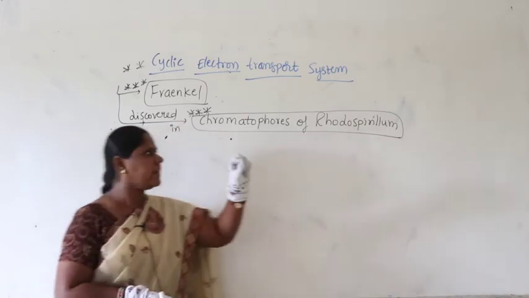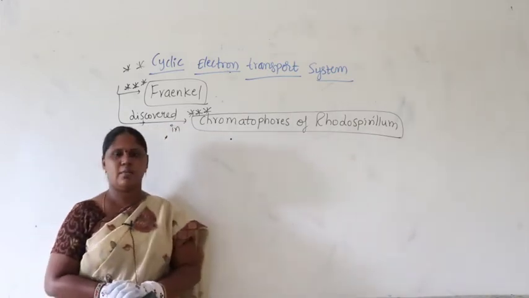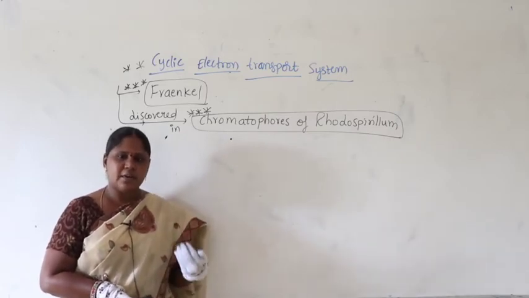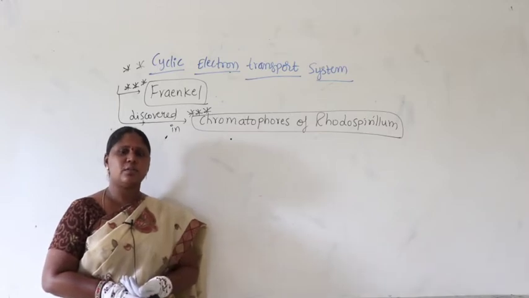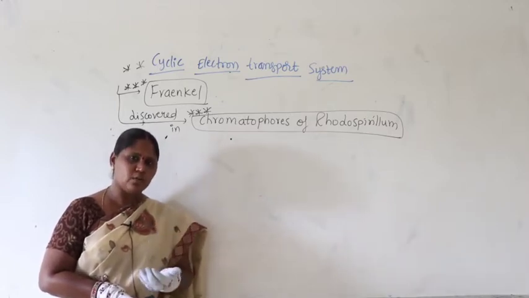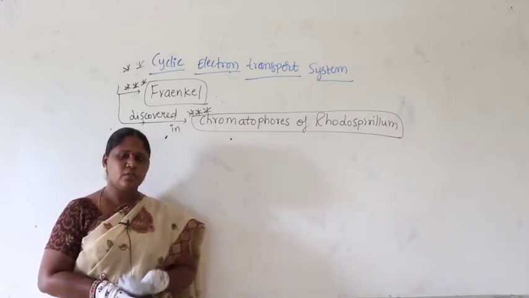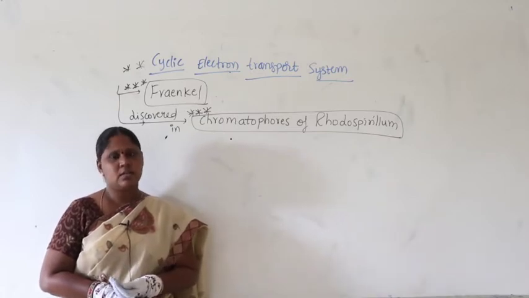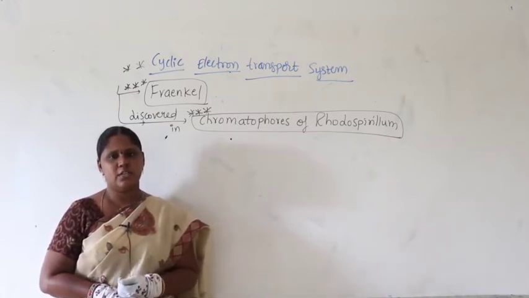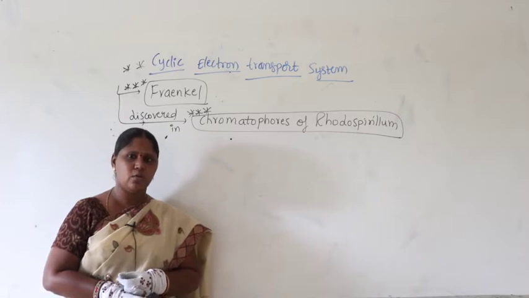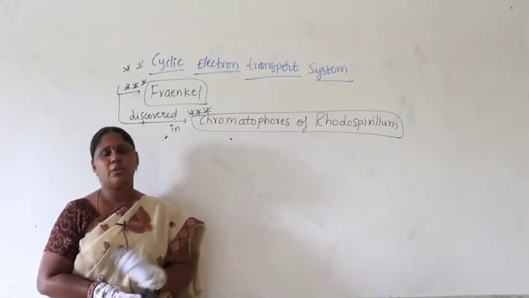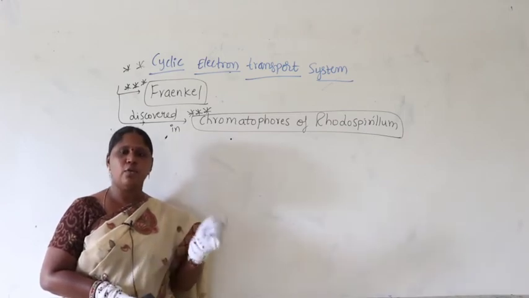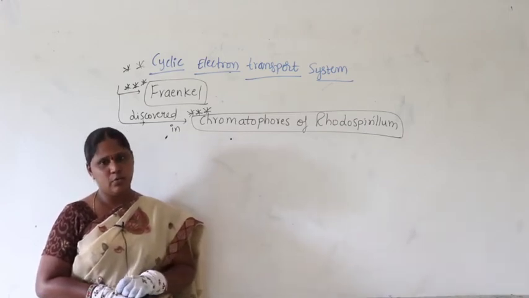Rhodospirillum, guys, when I give the example of Rhodospirillum, can you recollect where we studied Rhodospirillum? In which part of first year was it studied? Yes, in biological classification, we classified bacteria into two categories: autotrophs and heterotrophs. Autotrophs are photoautotrophs and chemoautotrophs, and the second category, heterotrophs, is divided into photoheterotrophs and chemoheterotrophs.